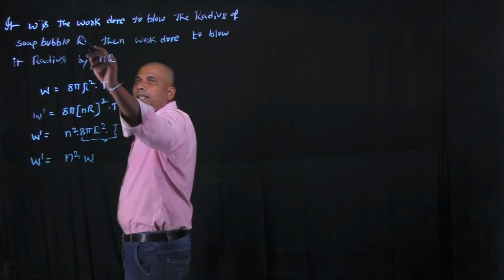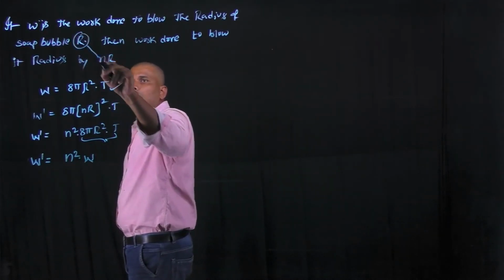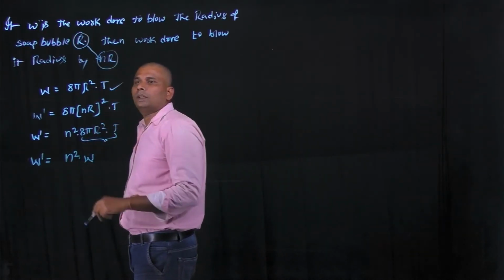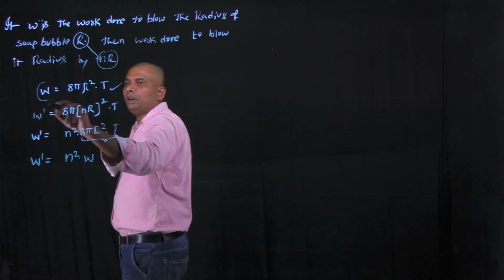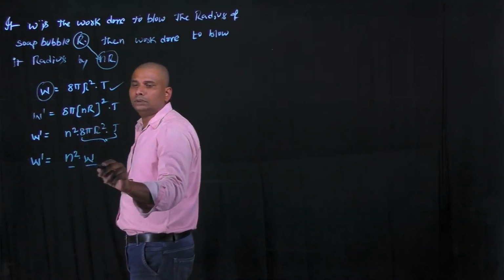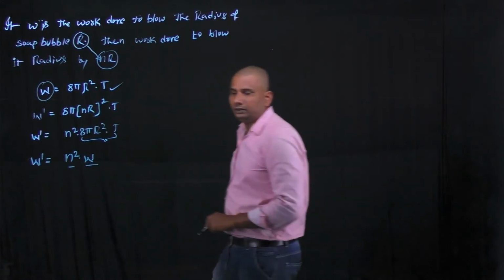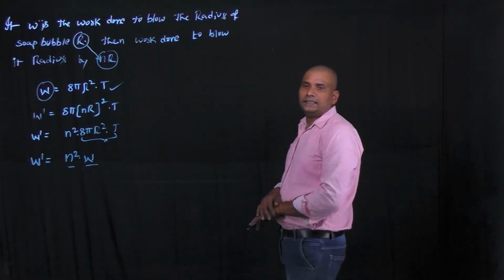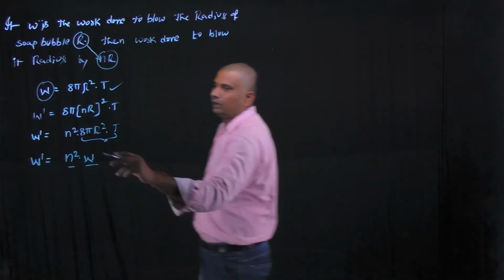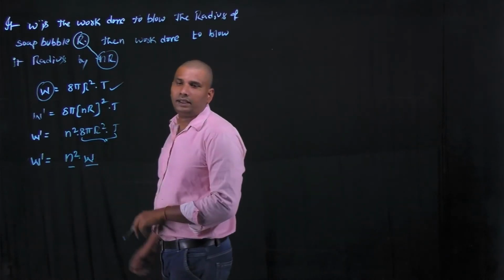To blow the radius from R to nR, the work done is increased from W to n square W. It means if the radius is increased by n times, its work done is increased by n square times.